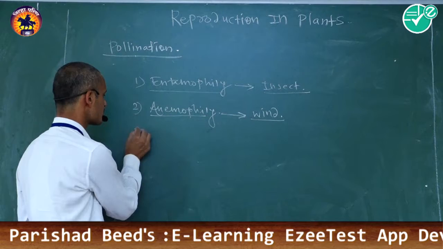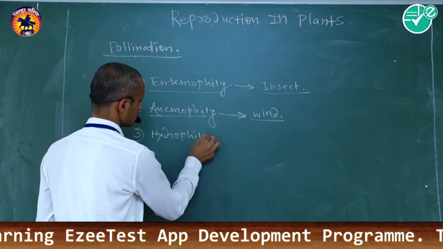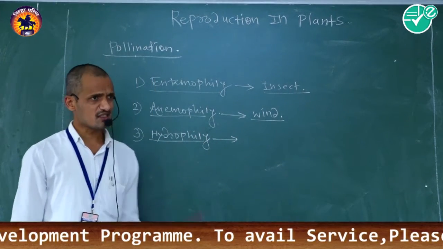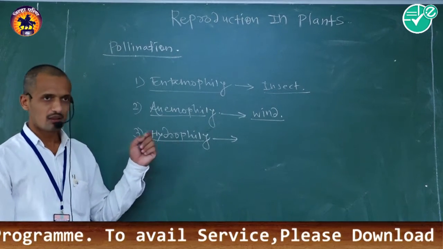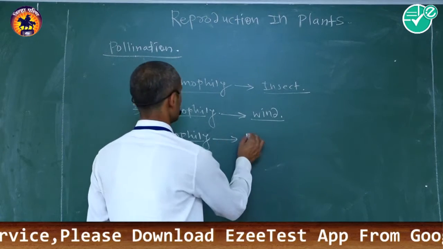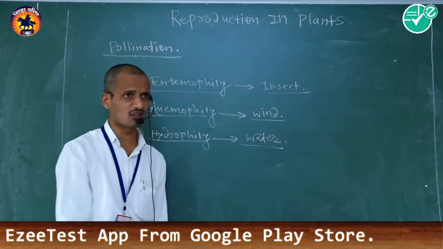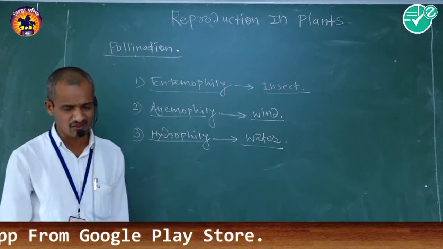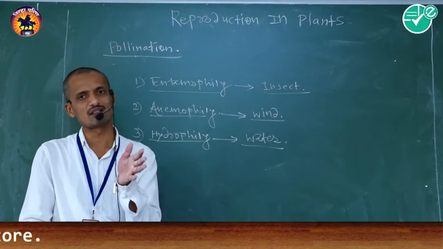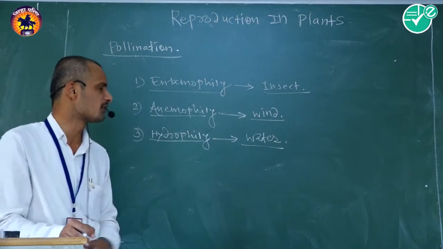Then the third one is hydrophily. Hydrophily is another type of pollination. In this pollination, the pollinating agent is water. Water is also included in abiotic pollinating agents. This water is necessary for the transportation of pollen grain from anther to the respective stigma.